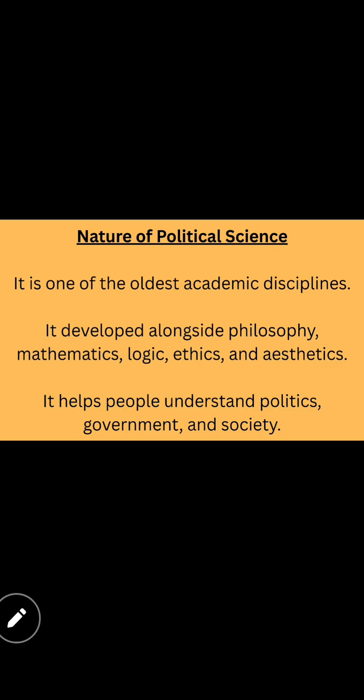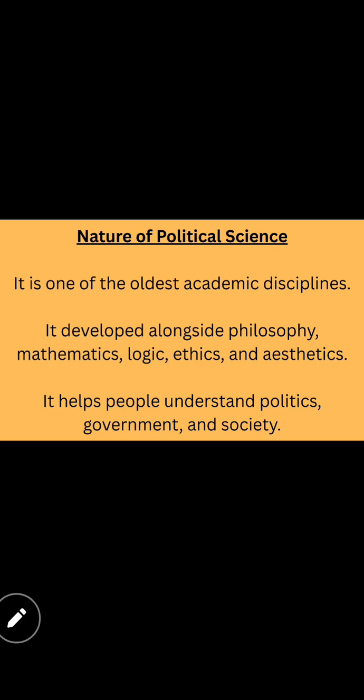It is one of the oldest academic disciplines. Can you understand, children? Political science is one of the oldest disciplines, an academic discipline. So it was an academic study in the past era also. It developed alongside philosophy, mathematics, logic, ethics and aesthetics. Inside political science, what are the subjects we are going to learn? Philosophy, right? Earlier, Plato and Aristotle were more interested, right? They kept a major part